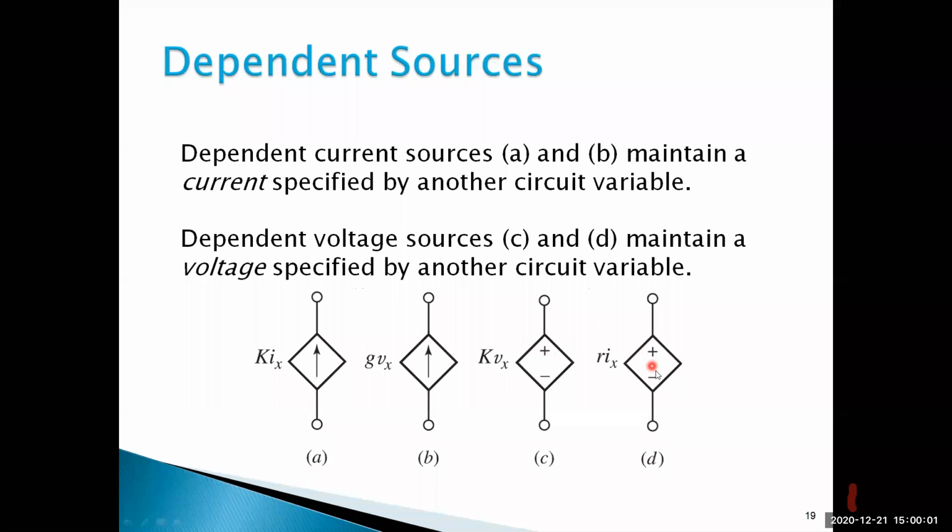Here next D is called, this is a voltage source, but it's depending on current. R into Ix, where Ix is current. I mean, current dependent voltage source. It's clear. Current dependent voltage source. Is it clear, all of you?